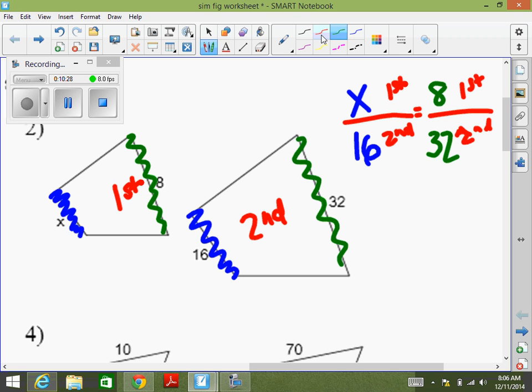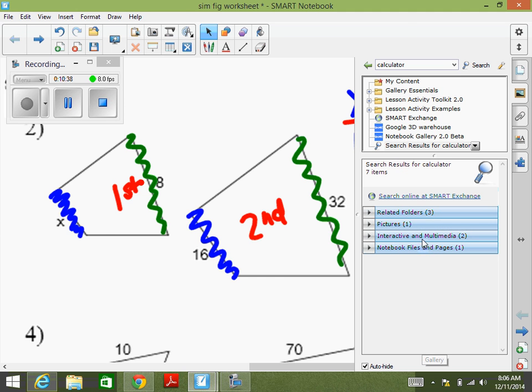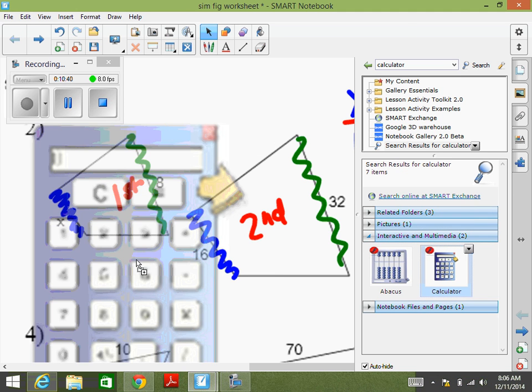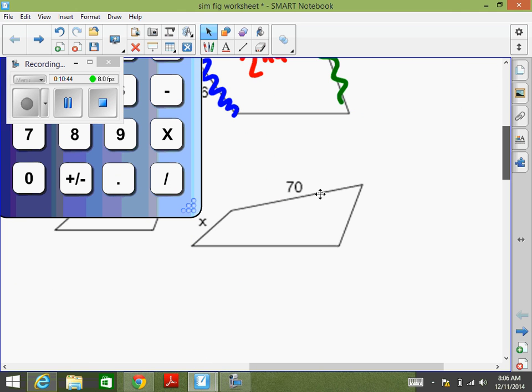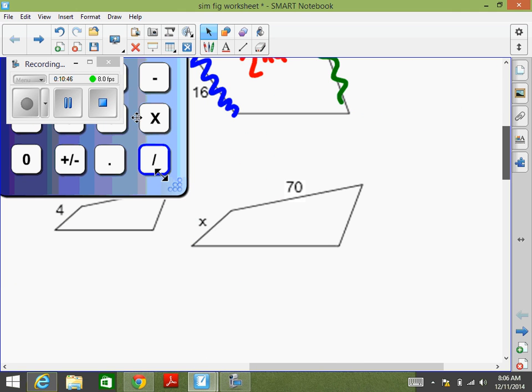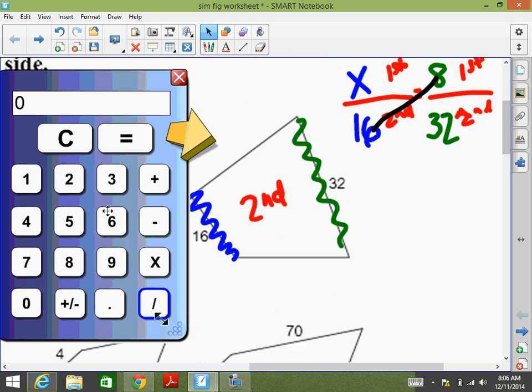Okay, now what do we do to solve this? 16 times 8, so go ahead and do that in your calculator. 16 times 8 gives us 128, and then what do I do?